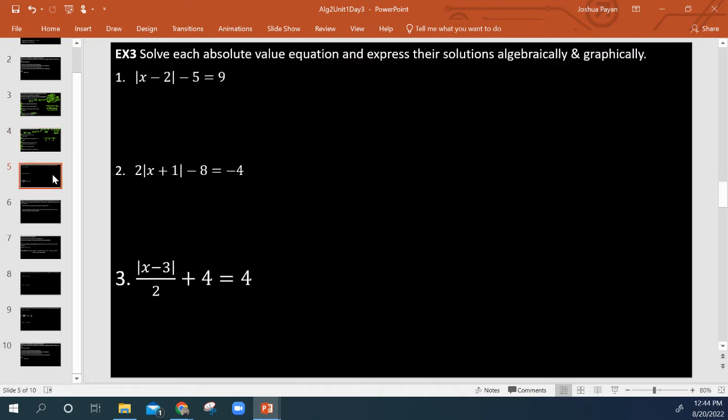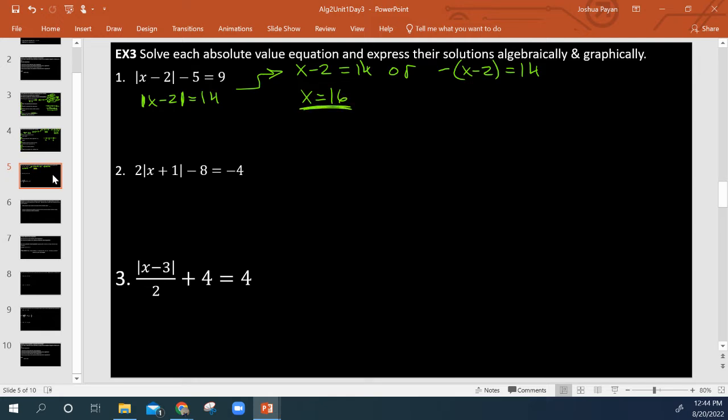So here's some more examples. I'm going to add 5 to both sides, and therefore the absolute value of x minus 2 is equal to 14. Then I split it into my or statement. I'm going to say x minus 2 is 14, or negative x minus 2 is 14. So over here, x is going to be equal to 16 when we add 2 to both sides.